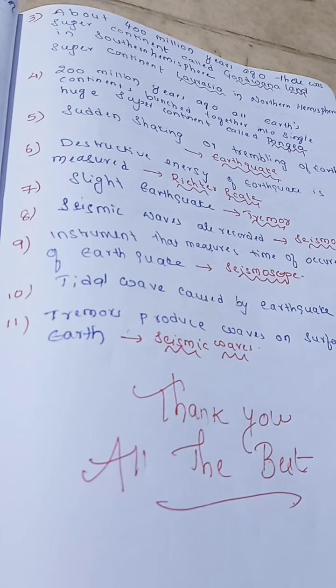Right? Important question. Next, 200 million years ago, all Earth continents bunched together into a single huge supercontinent. That single huge supercontinent, we call it as Pangaea.